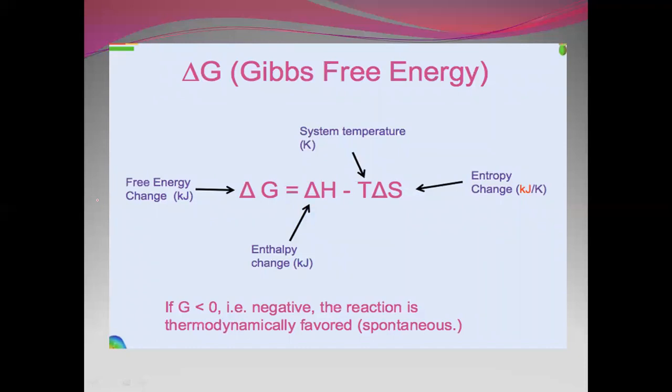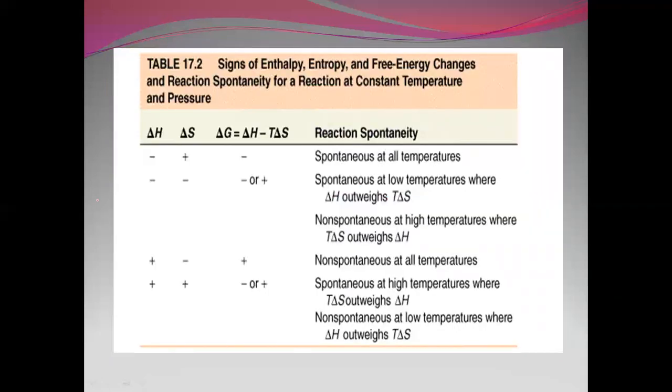Gibbs free energy, which is given as delta G is equal to delta H minus T delta S. The Gibbs equation helps us in knowing the spontaneity of a reaction. Depending on the values of delta H and delta S, we can predict the value of delta G and predict whether the reaction is spontaneous or not. When delta H is negative and delta S is positive, delta G is negative all the time. That means the reaction is spontaneous at all temperatures.